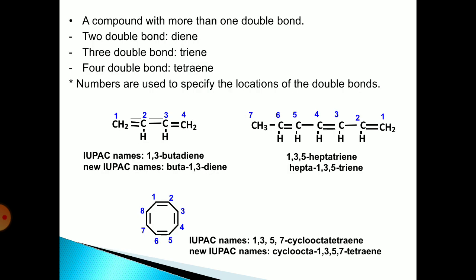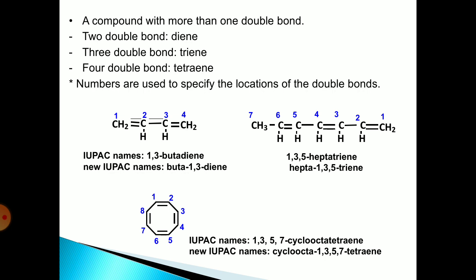A compound with more than one double bond is called a diene. If there are two double bonds, it is a diene. If there are three double bonds, it is a triene, and four double bonds is a tetraene. Numbers are used to specify the location of the double bonds.